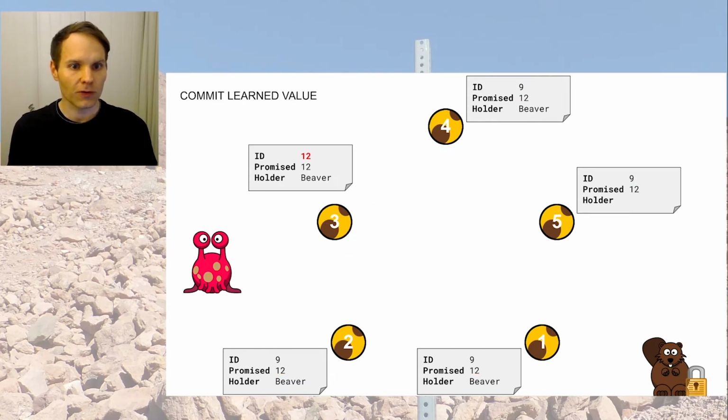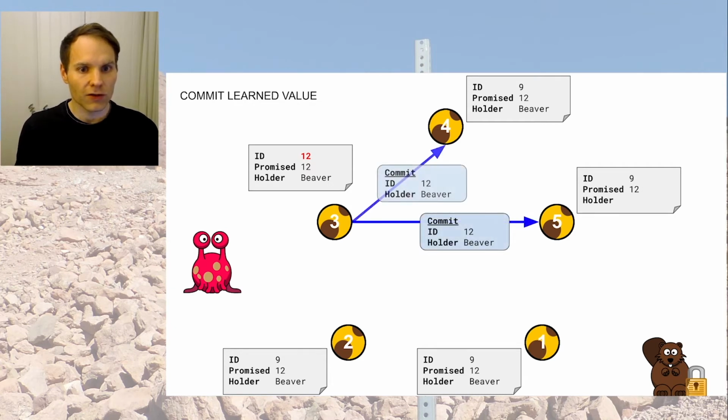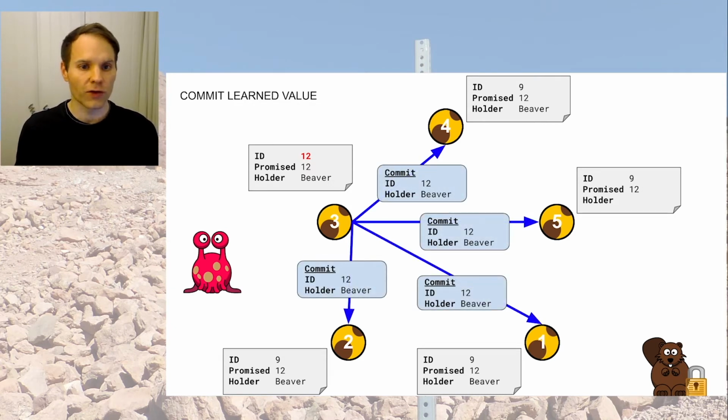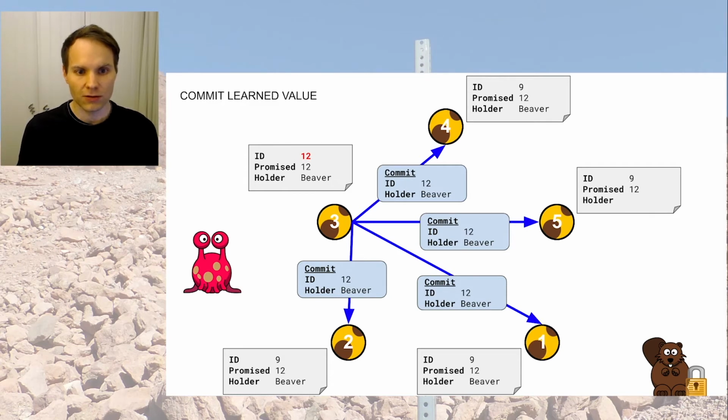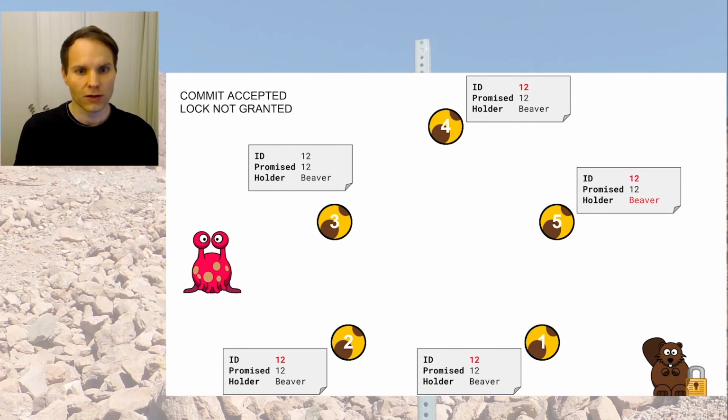And what happens then is that instance number 3 now knows that ID 12 would go through, and it starts committing with ID number 12 a new value. And that value is not alien, it is beaver. It is beaver because the instance number 3 learned previously there was consensus on beaver holding the lock. And with this new round of commitments, all instances are now back on the same ID, on the same holder, and that holder is beaver. We have once again, even after failure of 2 instances, reached global consensus on who holds the lock.